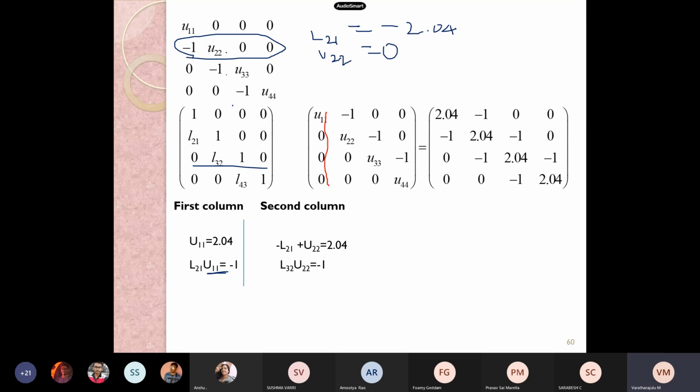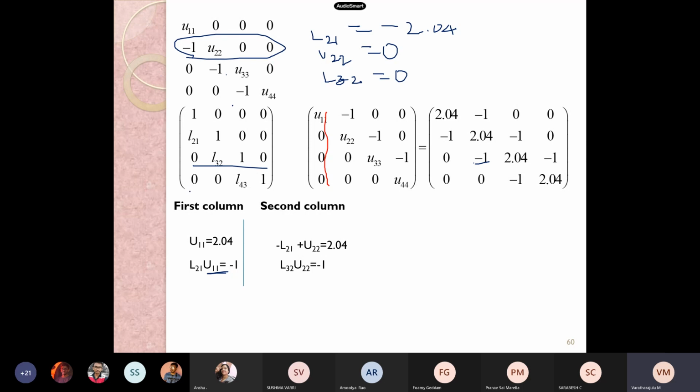0 into minus 1 becomes 0. Then U22 will start from L. L32 into U22, that is the second term. Here also the second term is minus 1. And when our U22 is equal to 0, then L32 is equal to, that's also 0. Yes.